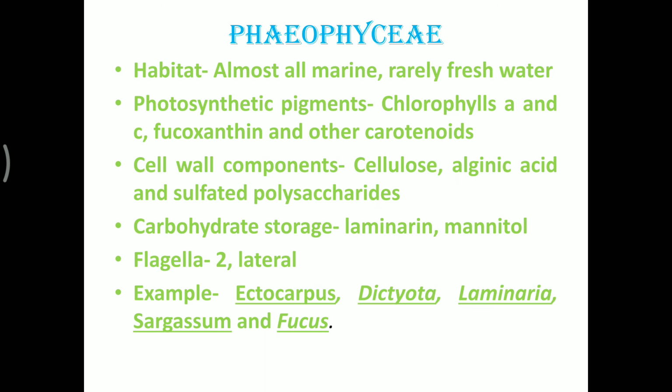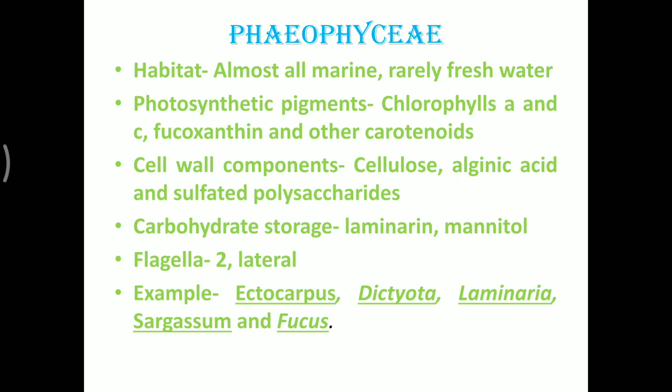The cell wall components are cellulose and alginic acid. Sometimes sulfated polysaccharides are also present. Carbohydrate storage is in the form of laminarin and mannitol. Flagella are two, and the flagella are laterally present. Lateral arrangement of flagella is there in the case of Phaeophyceae.